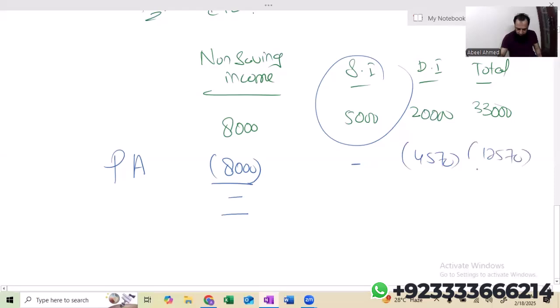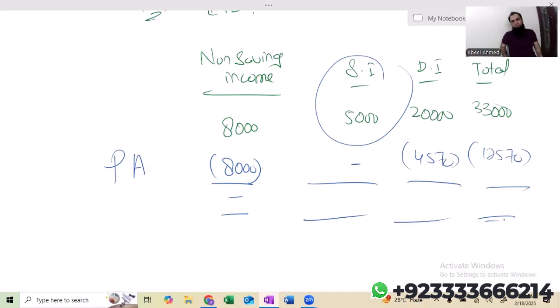So students, simply you need to remember one point. Whenever you come across a situation where your entire saving income is actually falling in a starting rate band, then please do not deduct the remaining personal allowance from the saving income. Then deduct the remaining personal allowance from the dividend income.